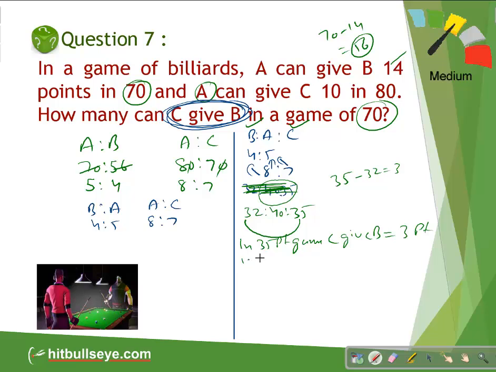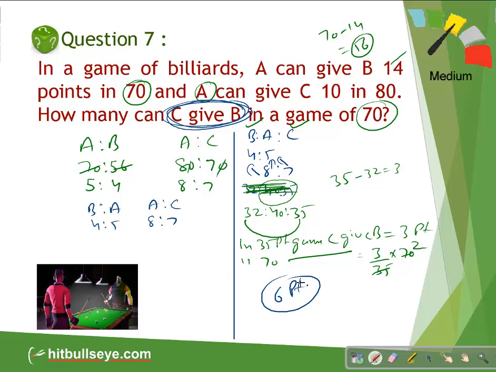So in a 70 points game, C can give 3 upon 35 into 70, which will be 6 points. So the answer will be, student, a 6 point lead to B which C can give in a game of 70 points.